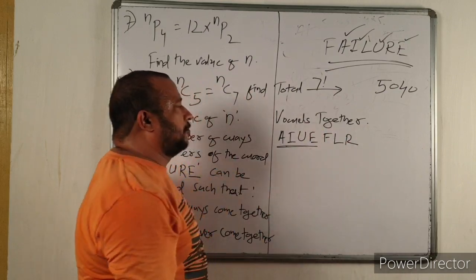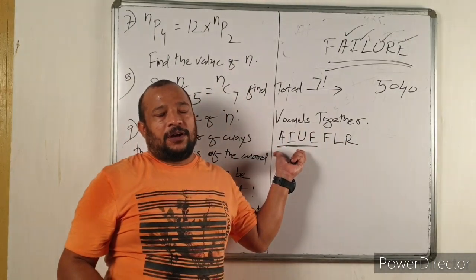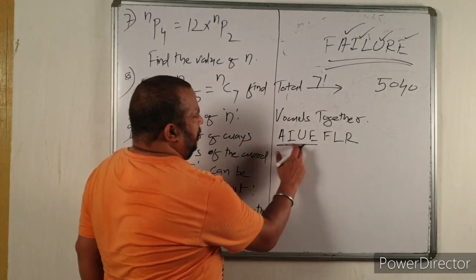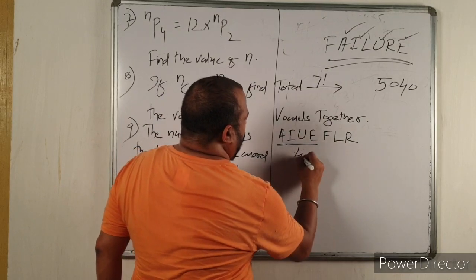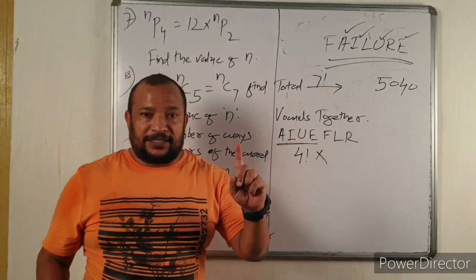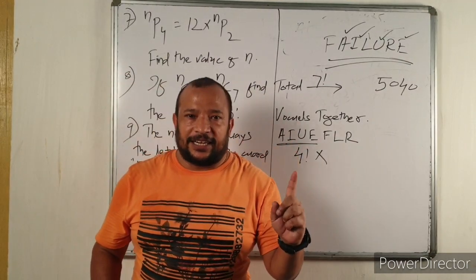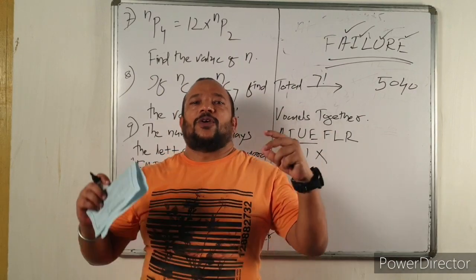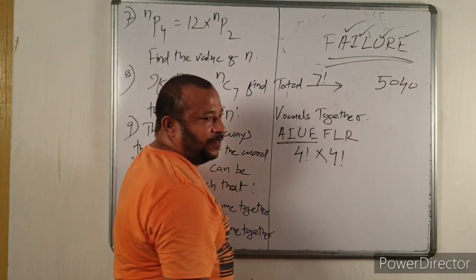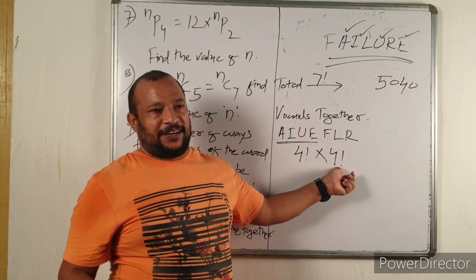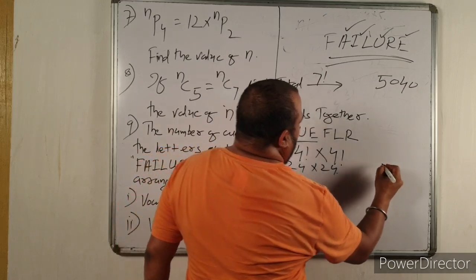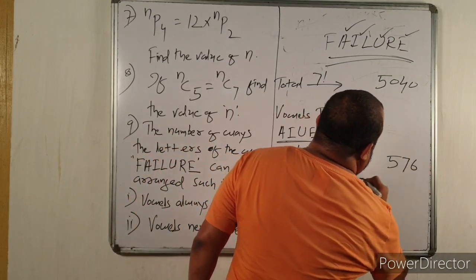Now vowels together means you have to lock these four vowels and consider them as 1. So total is 1 plus 2, 3, 4, so the total number of arrangements is 4 factorial. Again, inside the box, remember, how many letters are there? 4 letters are there. So inside they will also arrange themselves in 4 factorial ways. So this is the first event and this is the second event. 4 factorial, the value is 24, into 24. Total is 576.